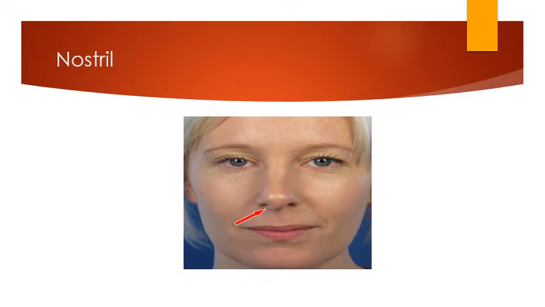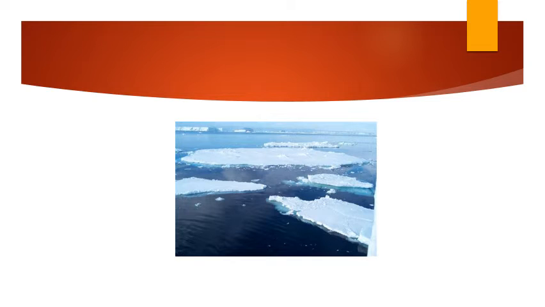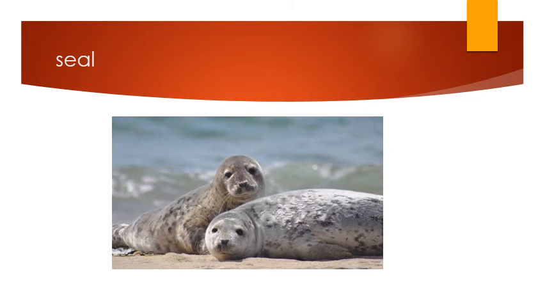The following word is nostril. What is a nostril? Nostril, it is the hole you have in your nose. The hole in your nose. The following word is ice flow. Ice flow is actually presented in this picture in which we have ice over water. Then we have seal. What is a seal? It is this kind of animals which live also in poles.